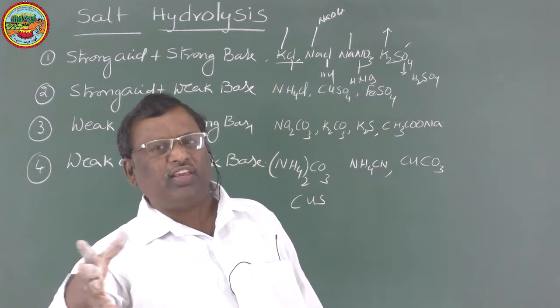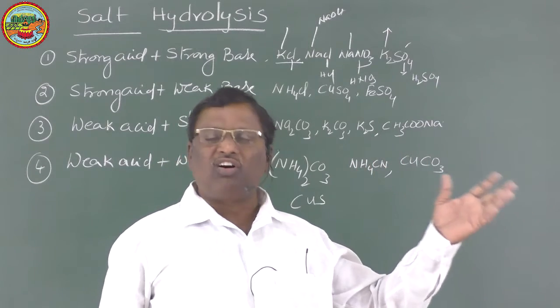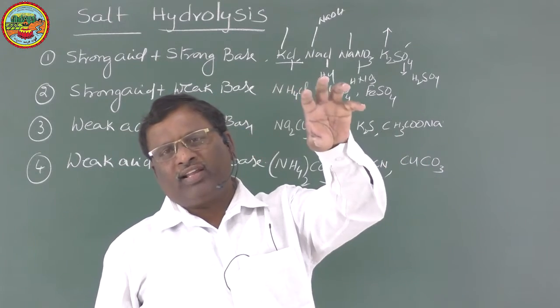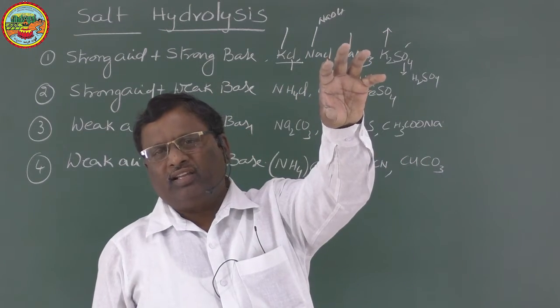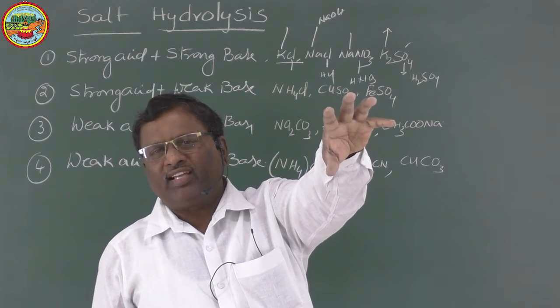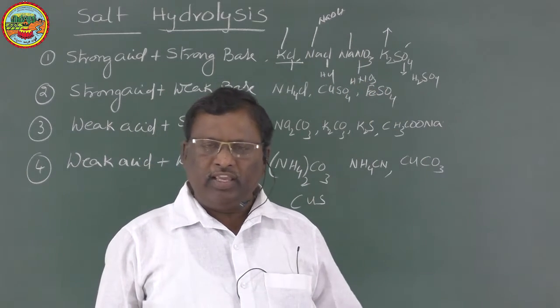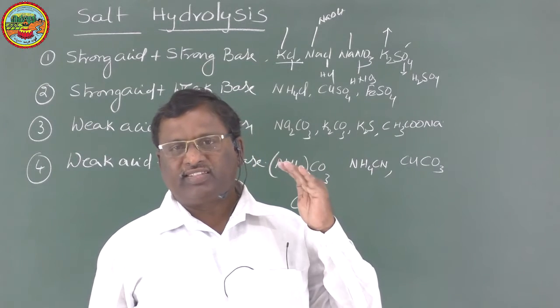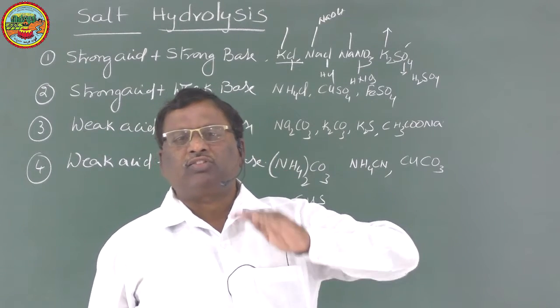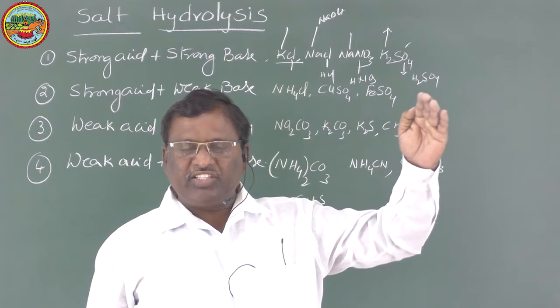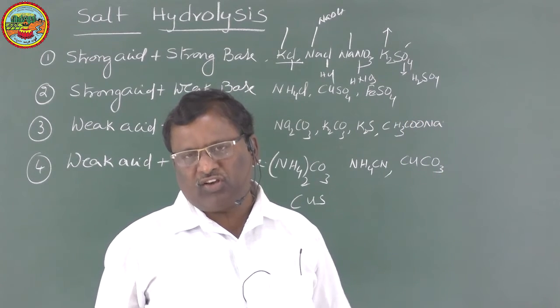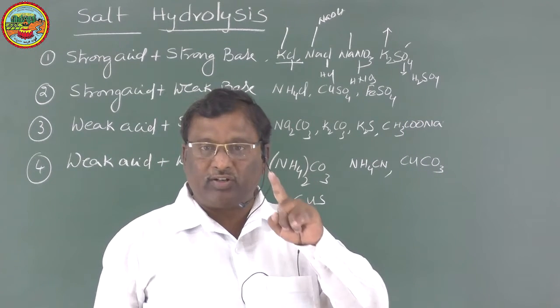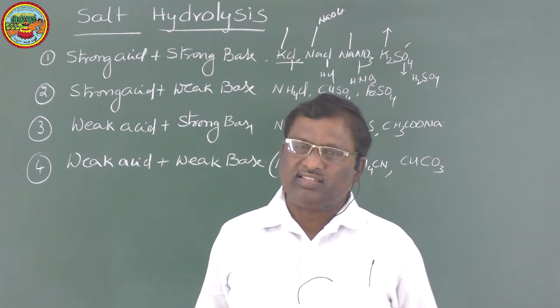If the acid is weak, the anion is strong. The strong one can react with water and hydrolyze it. That we call hydrolysis. If the anion or cation of a salt reacts with water and changes the concentrations of H plus or OH minus, it is said to be salt hydrolysis.